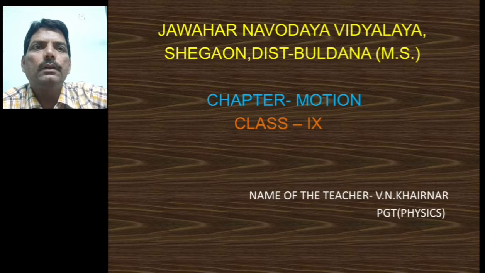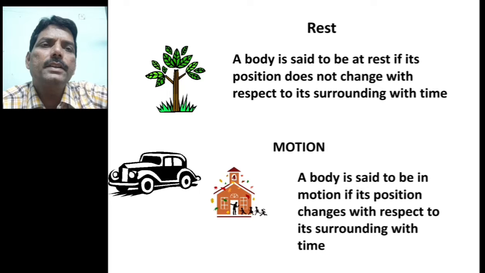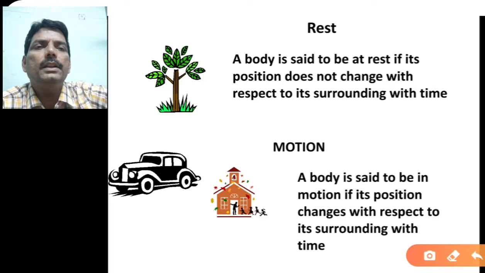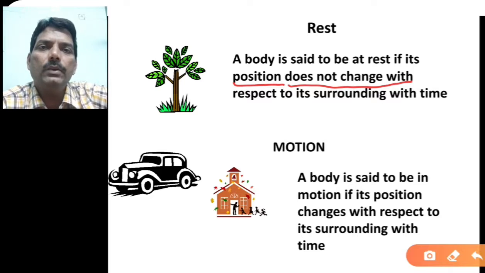So, dear student, rest and motion, these two things are very important. That means when the object is at rest, we will say that a body is said to be at rest if its position does not change with respect to its surrounding with time. Then you can say that the object is at rest. So here the important thing is that the object does not change its position with respect to time.